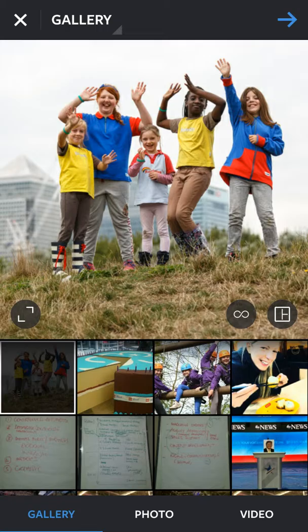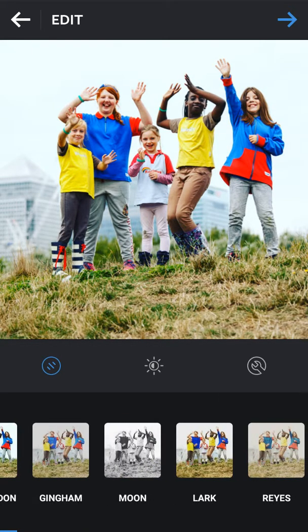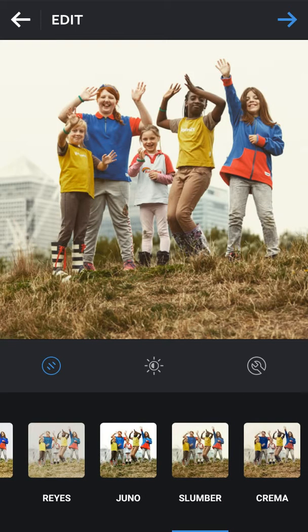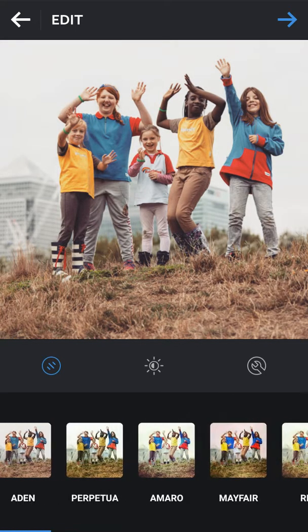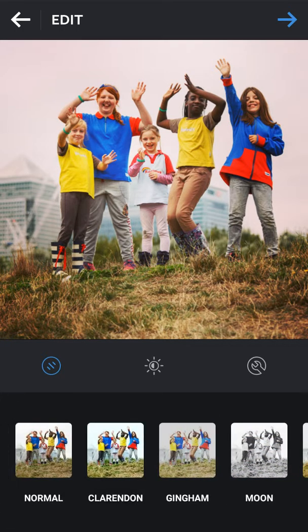We're going to choose this photo here, and we're going to click on the top right hand blue arrow to click through to the filters. Now this is where the fun starts. Instagram is kind of famous for a square cropped image, a bit like a Polaroid for those of you that are old enough to remember that, but also famous for its filters. So you can click and scroll these filters here and see what works best with the picture. You can be as creative as you like, or you can just leave the picture as it is original.